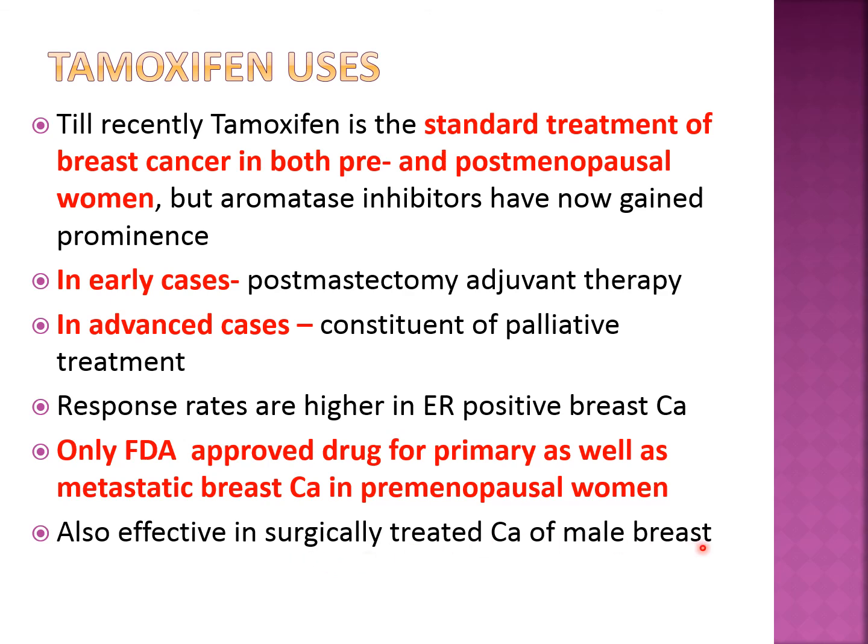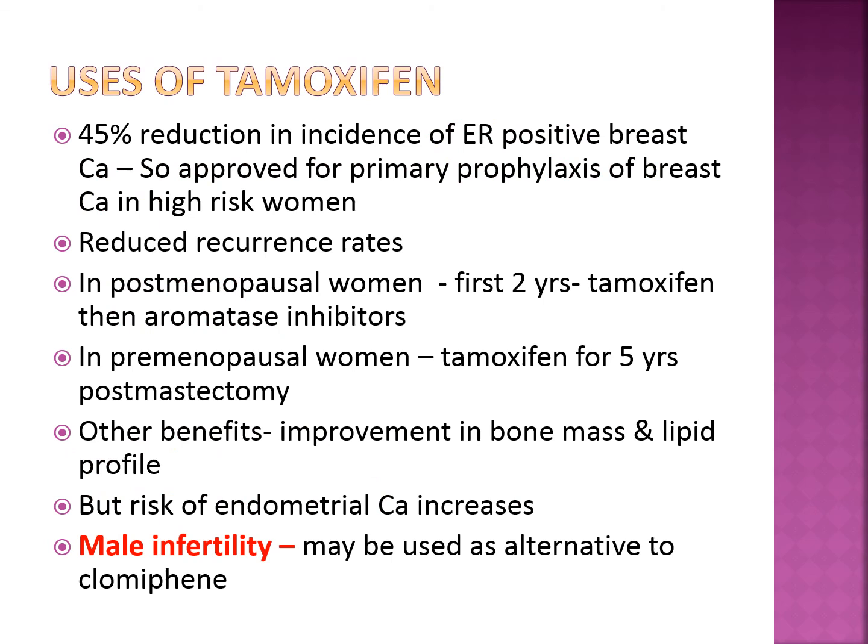Also effective in surgically treated cancer of male breast. Tamoxifen causes 45% reduction in the incidence of ER positive breast cancer, so it is also approved for primary prophylaxis of breast cancer in high risk women. ब्रेस्ट कैंसर हुआ नहीं है लेकिन होने के chances है, किन women में, जिनके sister में है, mother में है, first degree relative में है, ऐसे patient में आप prophylaxis भी दे सकते हो tamoxifen, ताकि ना हो, या फिर एक breast में हो चुका है one sided, so to prevent in the other side breast cancer we can give it as a prophylaxis.